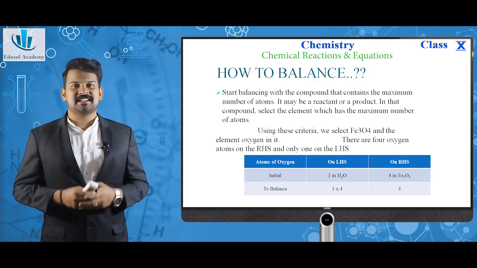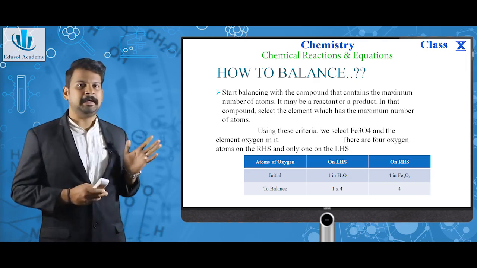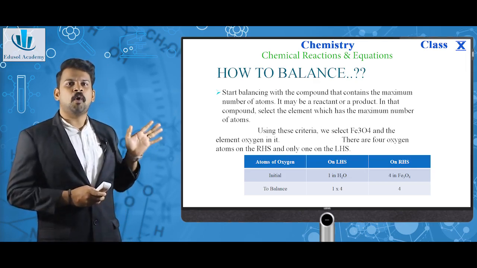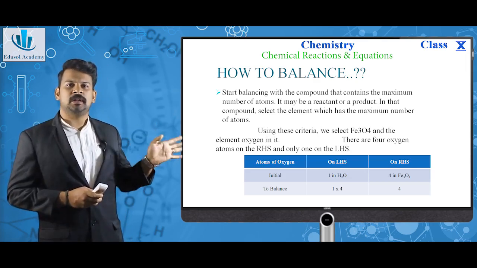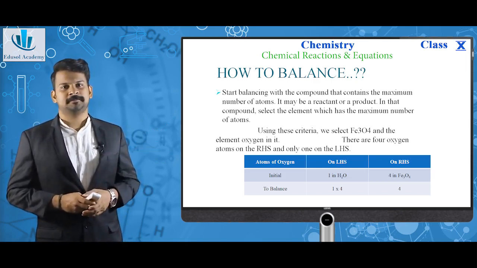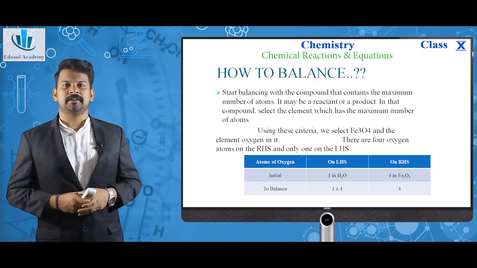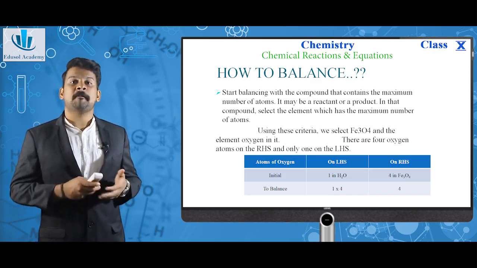There are 4 oxygen atoms on RHS and only 1 on LHS. As you can see here, initial stage on LHS 1 oxygen in H2O, on RHS 4 in Fe3O4. To balance, we need to multiply by 4 on the LHS side. So, LHS and RHS becomes equal.